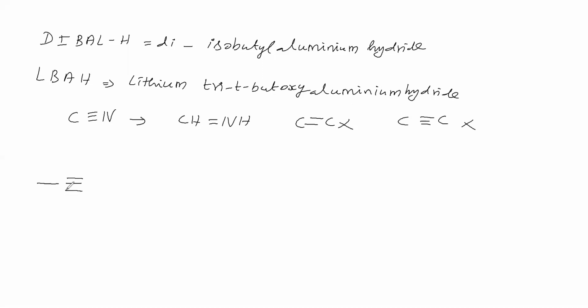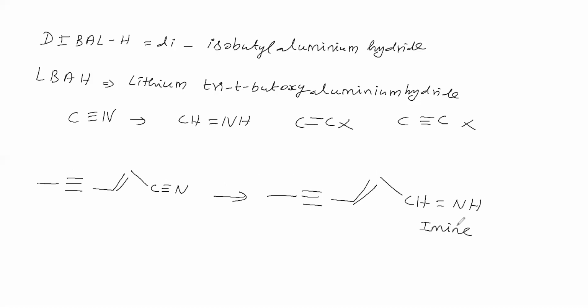Here we have written a triple bond, single bond, double bond, single bond, Cl. This we will take for Stephen reduction, or for any one of these two reducing agents. What will happen? Triple bond is not affected. Even the double bond is not affected. But cyanide is converted into imine.